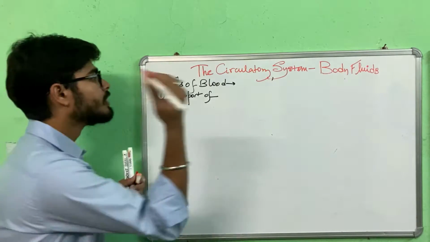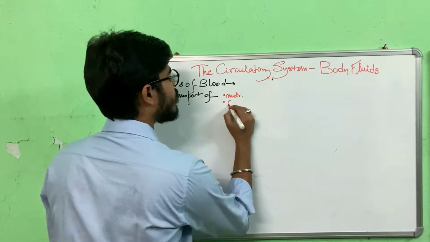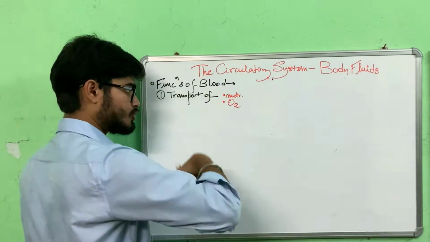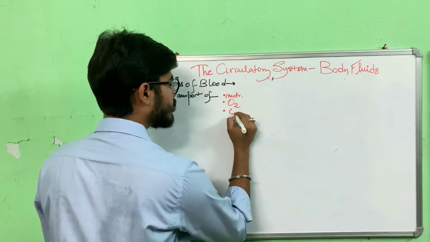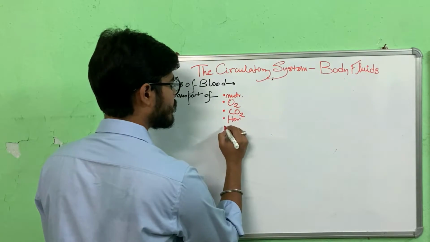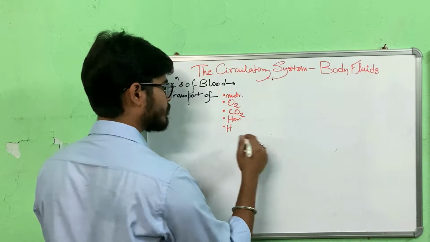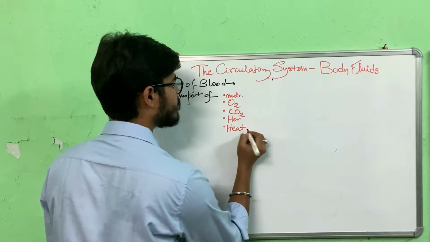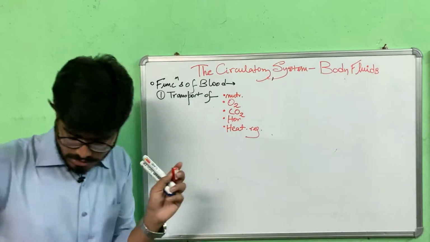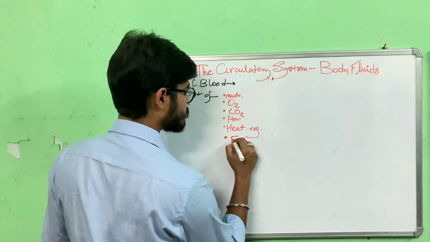Transport of nutrients, oxygen to the cells, carbon dioxide from the cells, and hormones. Next, it also helps in heat regulation, transferring heat from different parts of the body to other parts. Then we have excretory products.